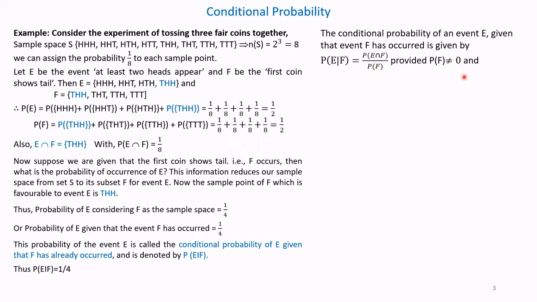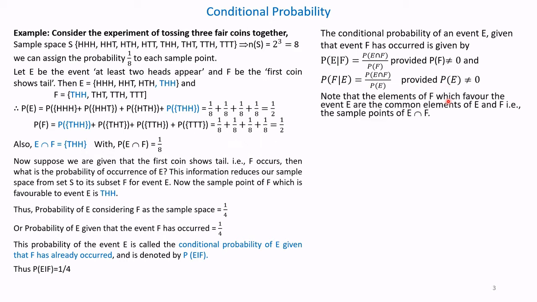This can also be written the other way, by reversing this. P of F given that E has occurred is equal to P of E intersection F divided by probability of E. E is at the bottom here, provided P of E is not 0. Therefore, note that the elements of F which favor the event E are the common elements of E and F. That is, probability of E intersection F is common for both. So, it is in the numerator.